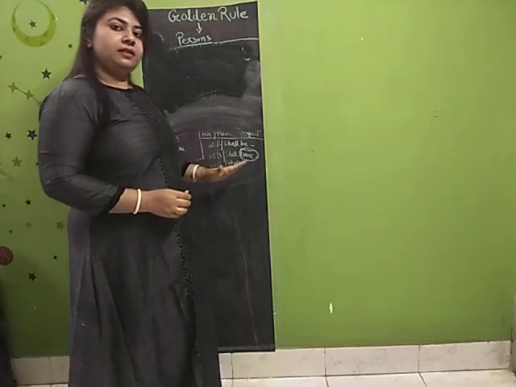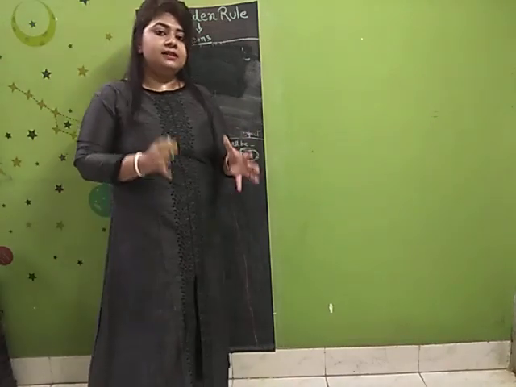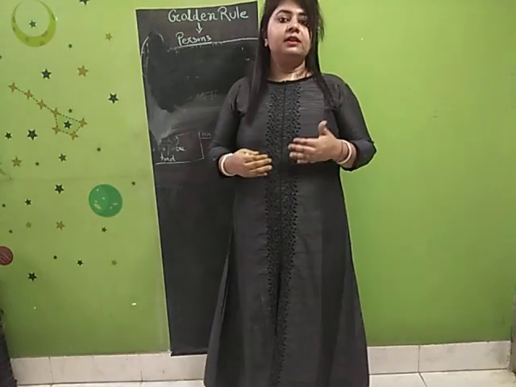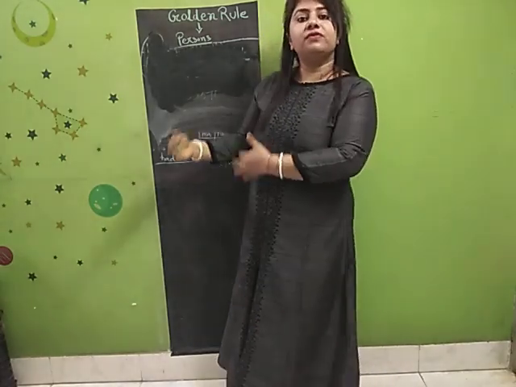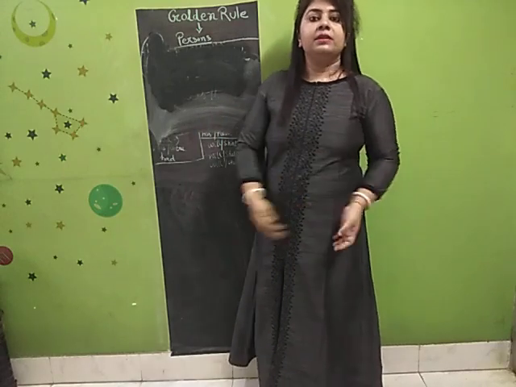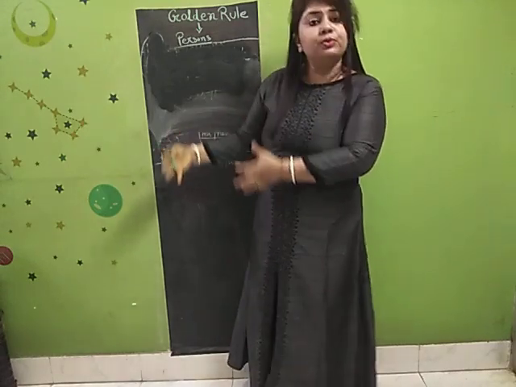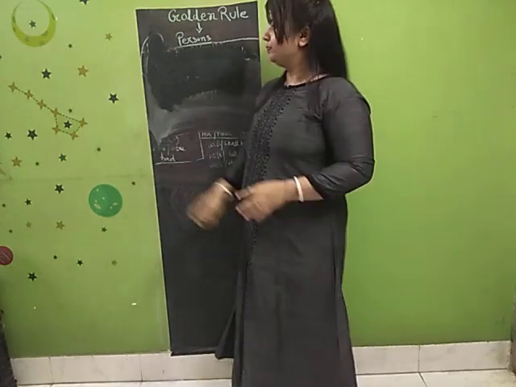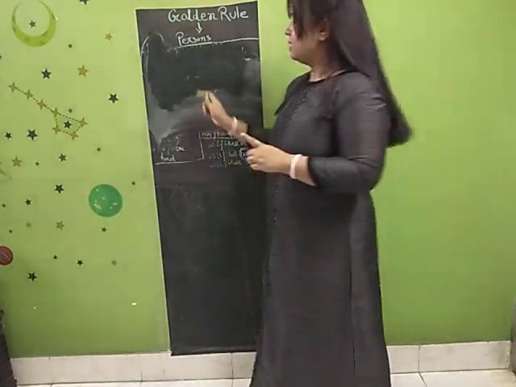So this much clear? As I said earlier, third person, if it is singular, we use the verb in singular form. Third person, if it is plural, we use a plural verb with it. Clear?